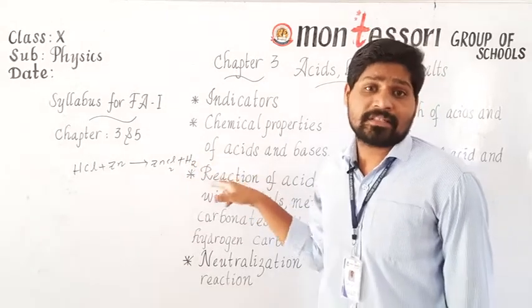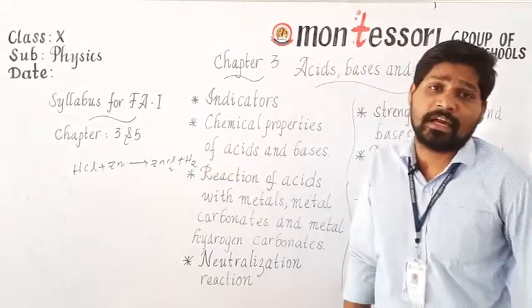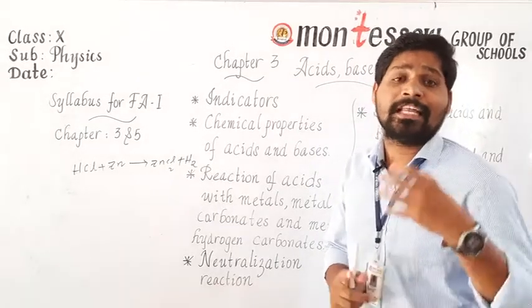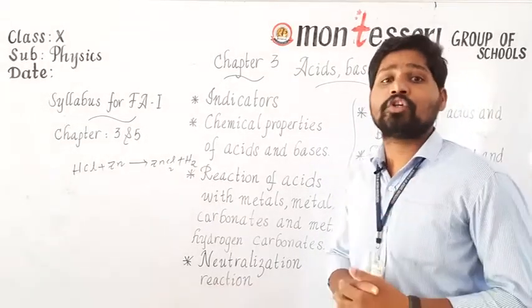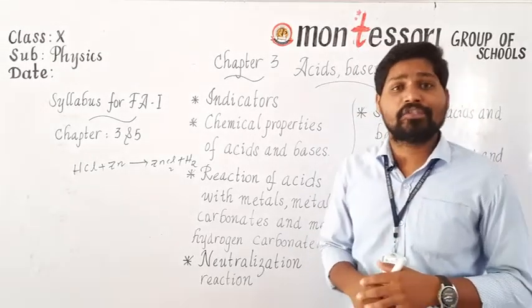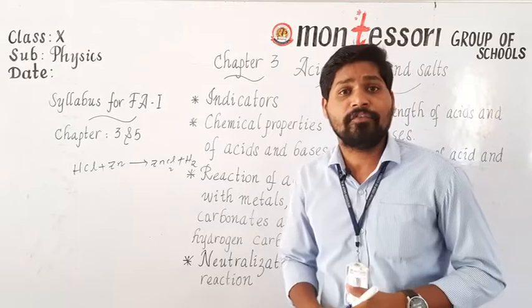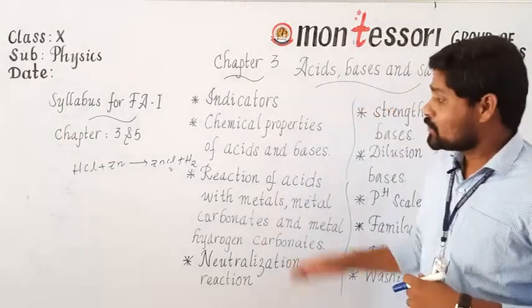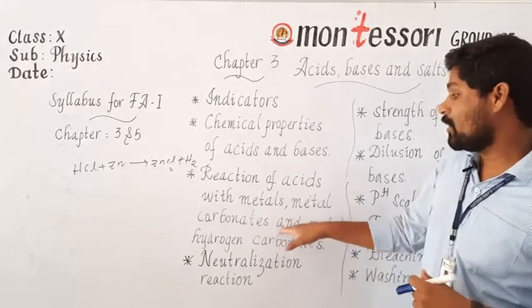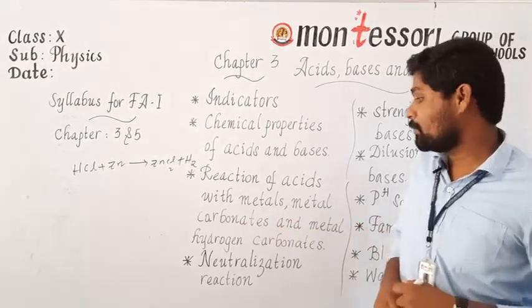Sir, how can we test this liberation of hydrogen gas? For that, we have to bring a burning matchstick near the delivery tube. Then we may observe a pop sound. It shows the liberation of hydrogen gas.